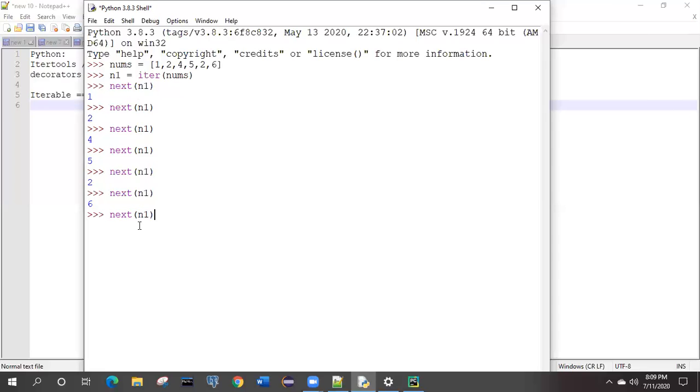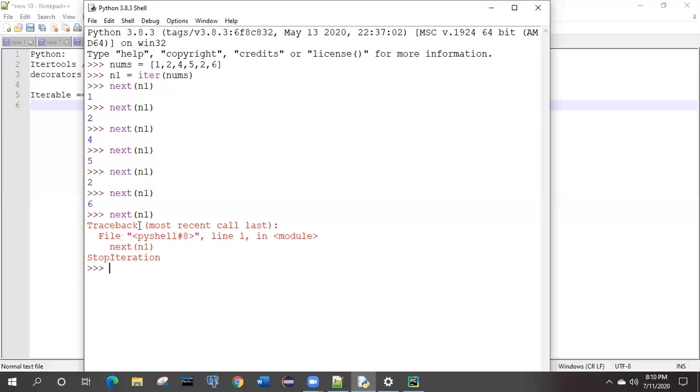Now again, if I execute next of n1, what should be the output? What could be the result? 1 again? It is not circular.